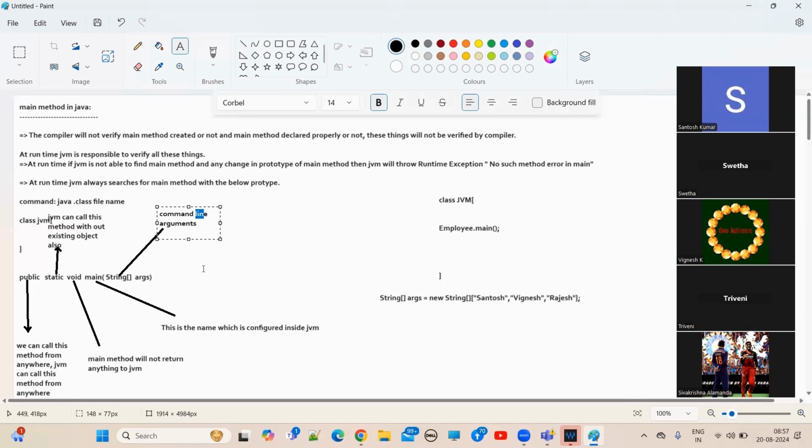So what kind of class is this string? Who provided this class? Java people provided it. So this is a predefined class, guys. We did not create this class. Who created it? Java people created it. So this one is string.